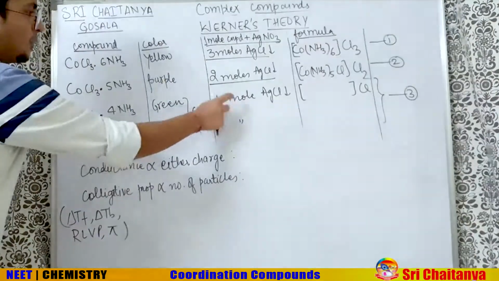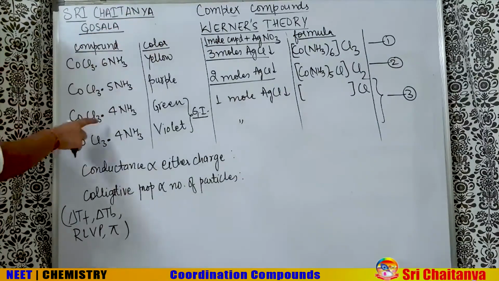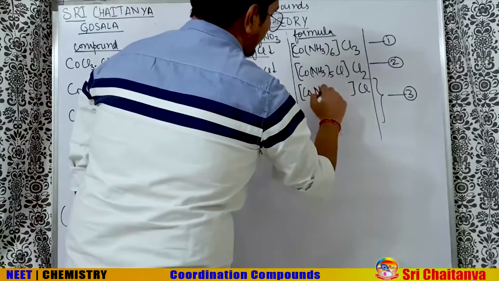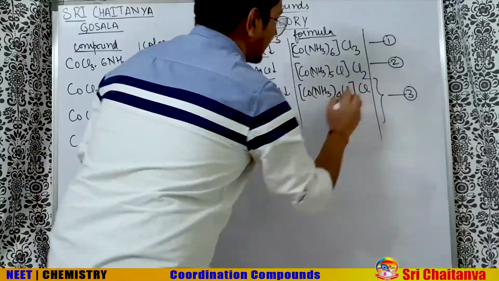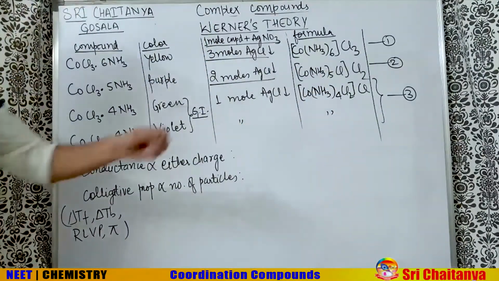For CoCl3·4NH3, only 1 mole of AgCl precipitate. So we understood 1 Cl was outside; out of 3, 2 are still inside. Co(NH3) whole, how many are there? 4. And out of 3 Cl, 1 is outside, 2 are inside. The next one will also have the same formula. So this is how Werner found the formula.